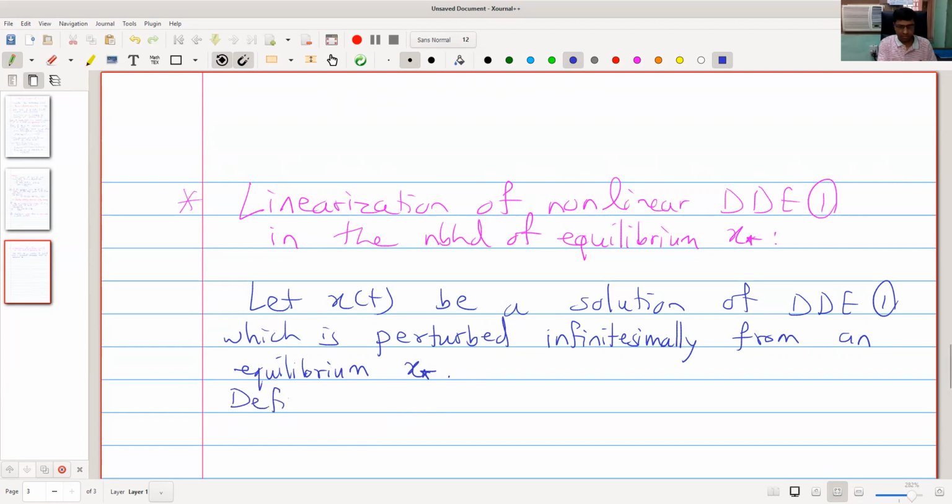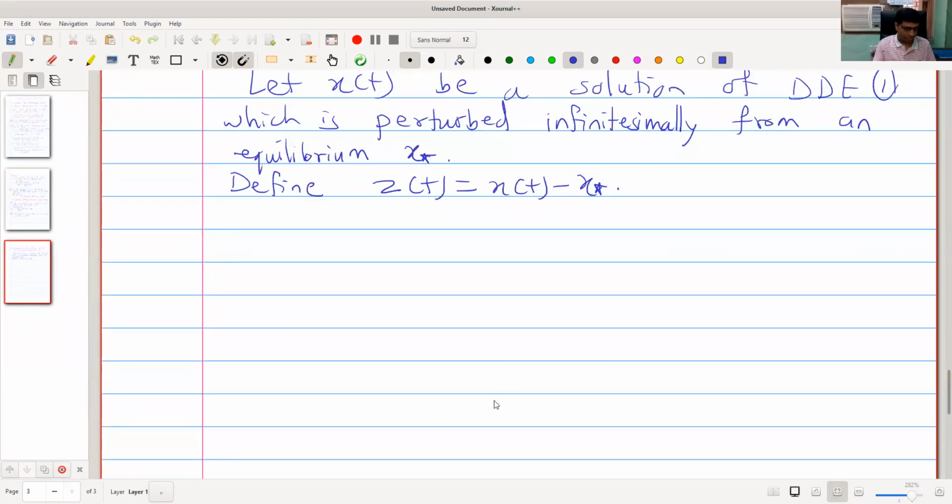Define the difference between this solution x of t and x star as z of t. Define z of t to be x of t minus x star, so that x of t is z of t plus x star. We try to get a delay differential equation in the variable z.